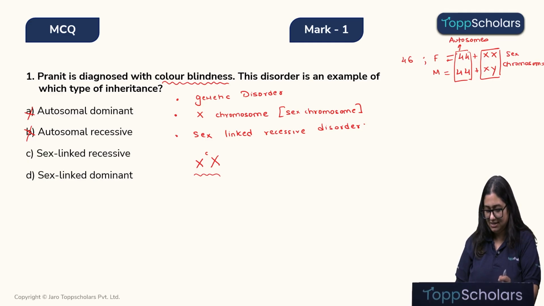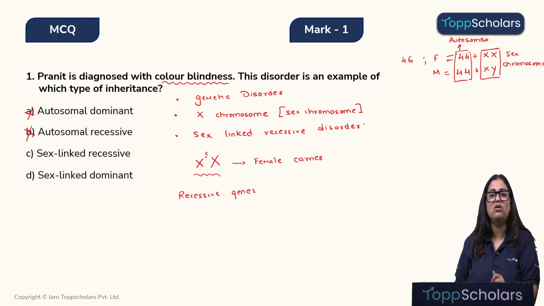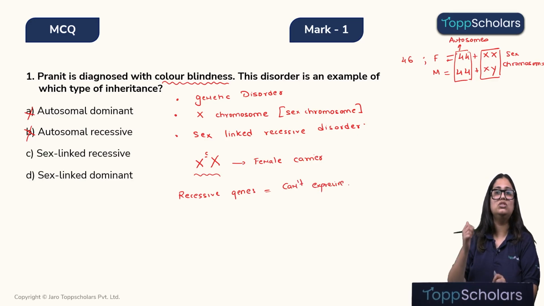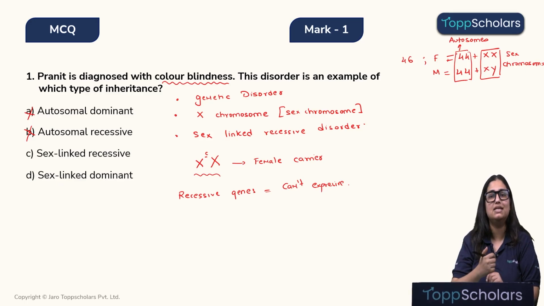This means that if this is a female, she will be a carrier because this is a recessive gene. What is a recessive gene, children? Recessive genes are weak genes which cannot express themselves. They cannot express. Meaning, उनकी नहीं चलती है. वो जीन नहीं काम करेगा, वो जीन एक्सप्रेस नहीं करेगा.